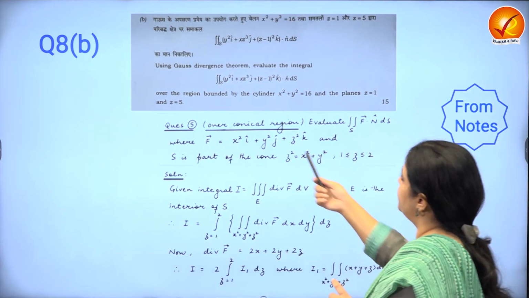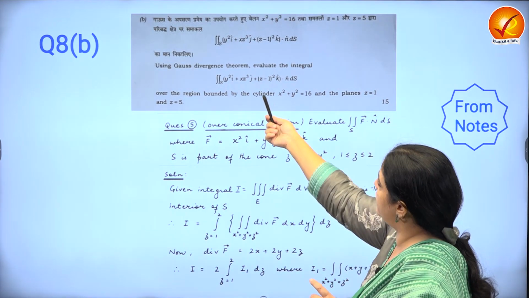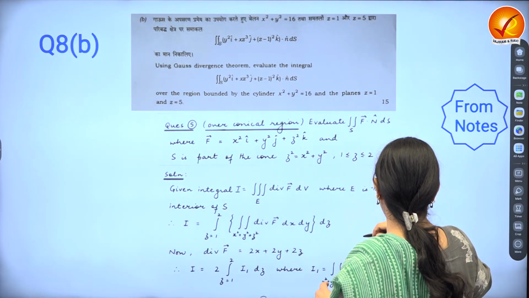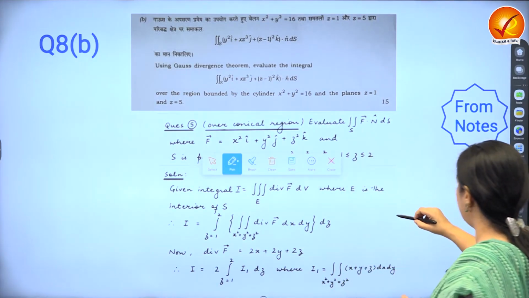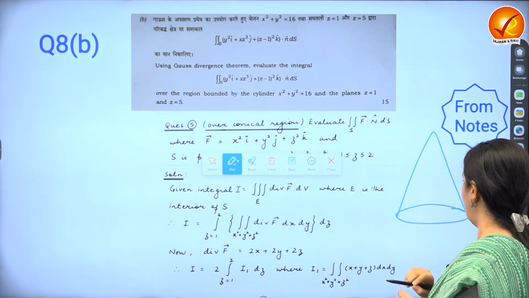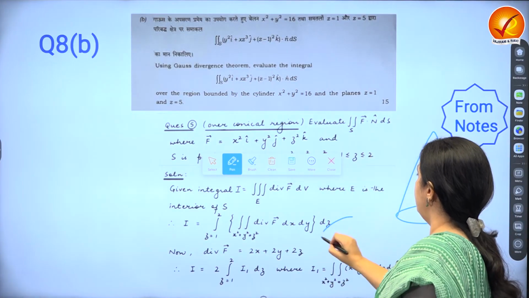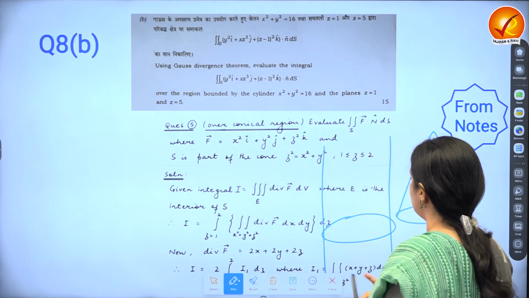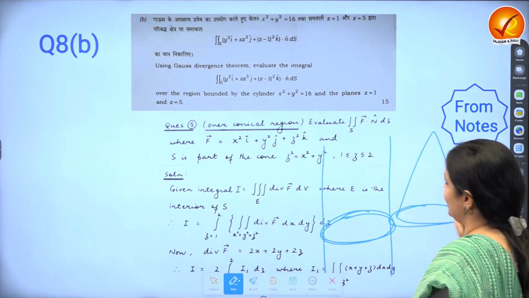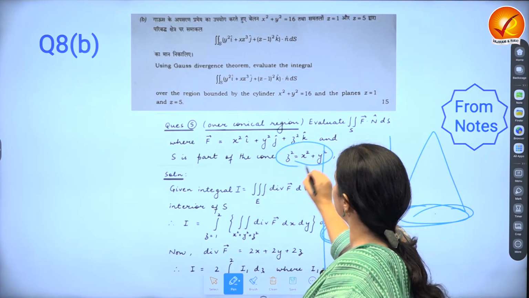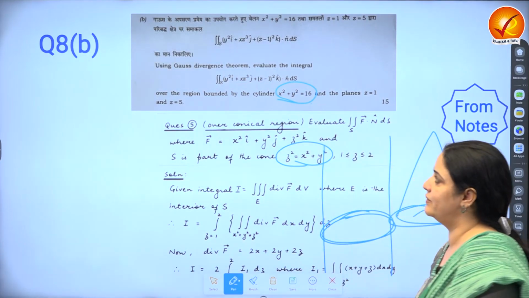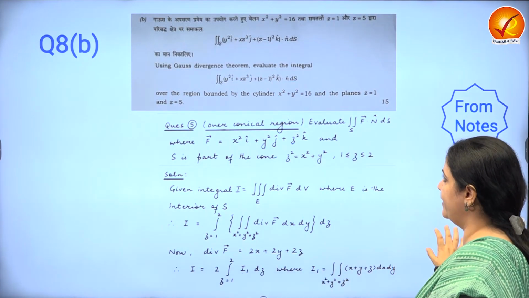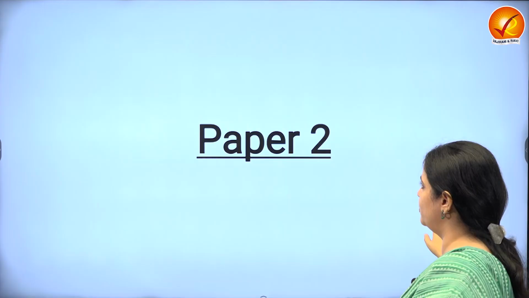This is Gauss divergence theorem over a conical region. This is over a cylindrical region. And for us, cones and cylinders are not that different, because as mathematicians, we just look at the base that's given, right? So this is a cone because it has a vertex, and this will be like a cylinder. So we actually work with the base usually. If you see this, you'll know why it is pretty much a similar kind of question. And so this was also very direct. Gauss divergence theorem was expected.